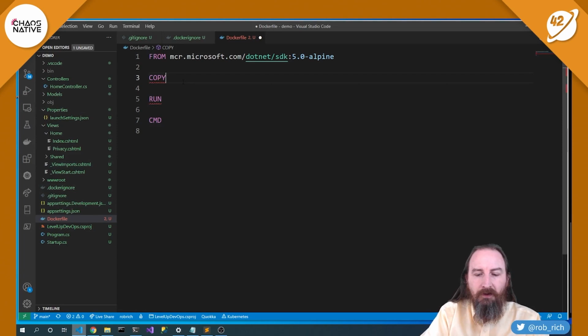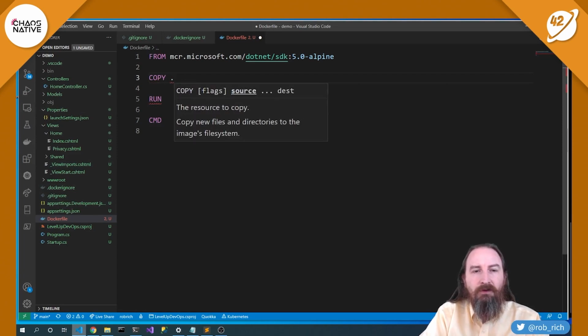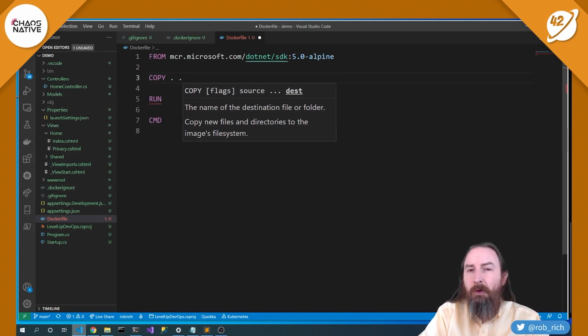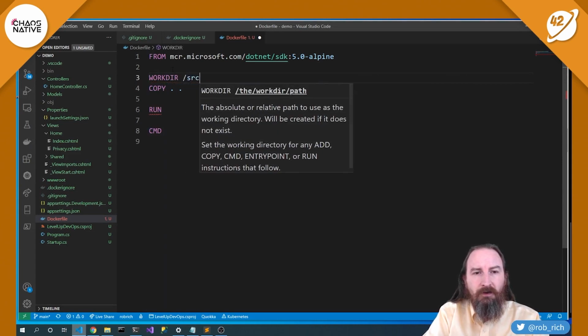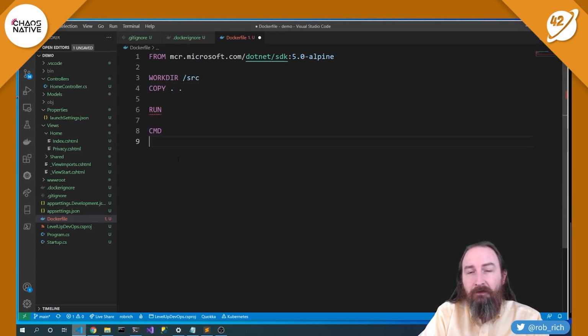Our next step is to copy all of the content here from our folder. So we'll copy all of the content from the folder where we run the Docker build command into the current folder in our image. Well, where is that current folder? Let's specify that. WORKDIR is /src. Now there's nothing magic about src. We could put it in /var/lib or wherever we wanted it to, but in this case, I'll just have it at src and that's a good spot for it. Now it'll create that directory and change into it if it doesn't exist. So we're copying all of our content into that src directory, and now we need to run some build commands.